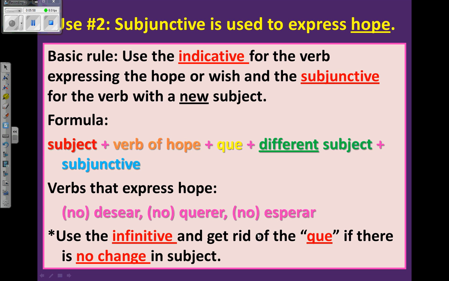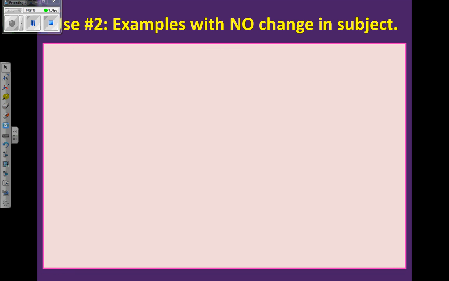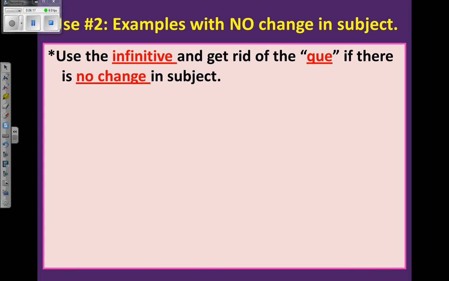Now, as I stated, if I do not have a change in subject, then I am going to take the que out and I'm not going to use the subjunctive. I have some examples to follow. Okay, examples with sentences that have no change of subject.